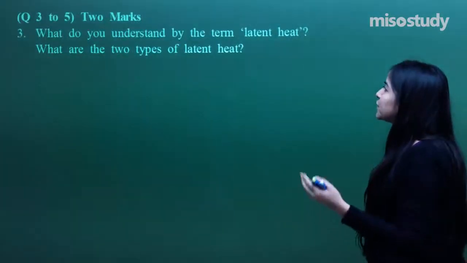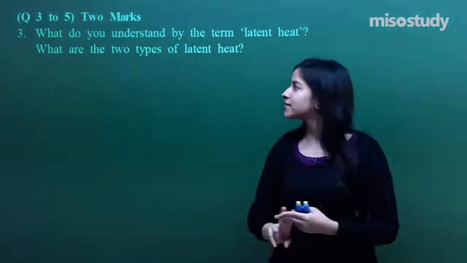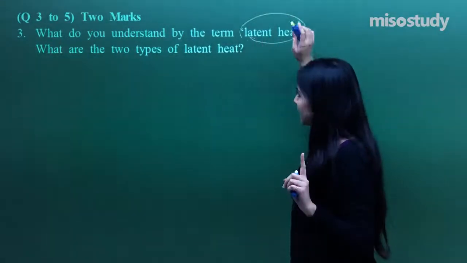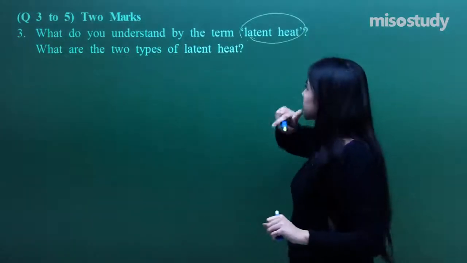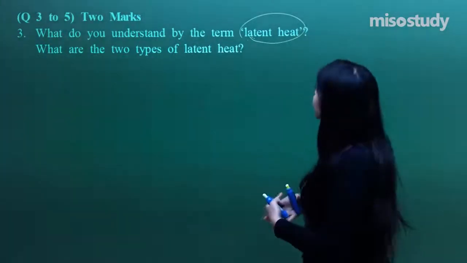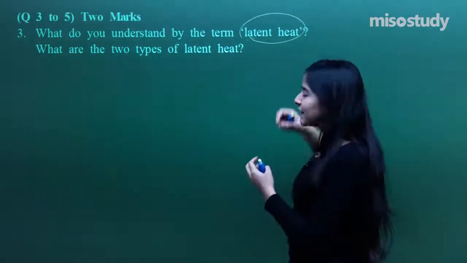Now, questions number 3 to 5 hold 2 marks. What do you understand by the term latent heat? First thing. Second thing, what are the 2 types of latent heat? Since this is a 2-mark question, it requires 2 or 3 lines. Okay. Now, what do you understand by latent heat?